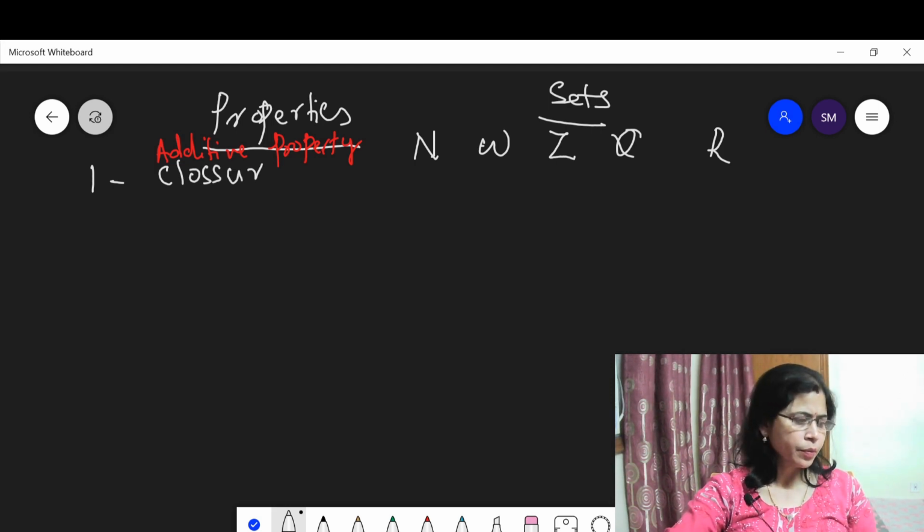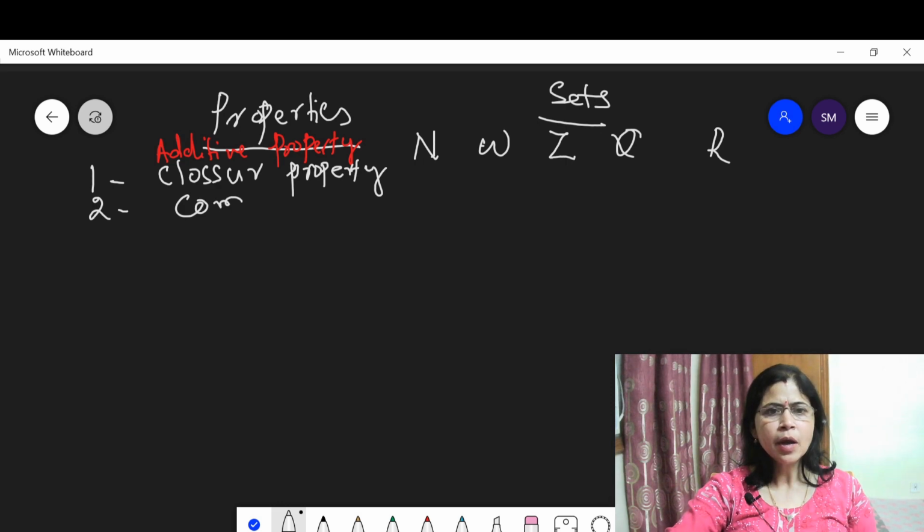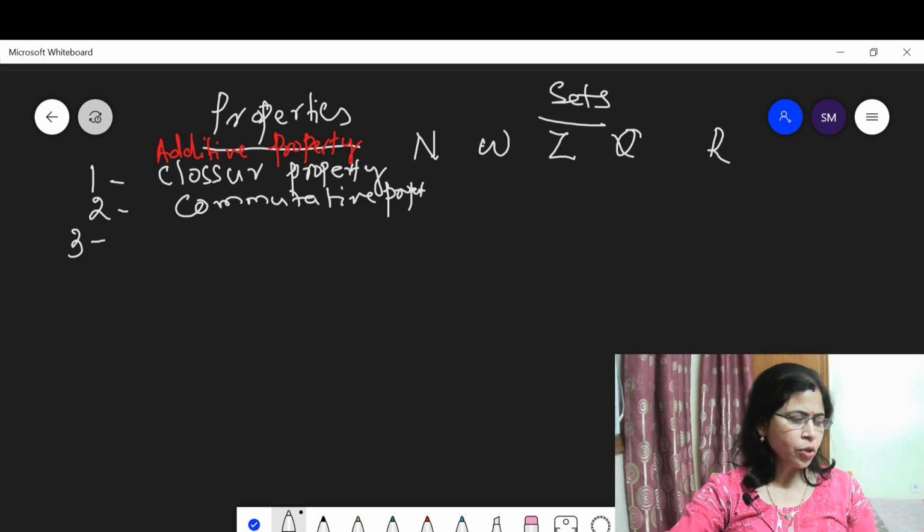Closure property. At first we note down the properties, then we discuss them. Closure property, then next commutative property. Please students, note down commutative property. Then next associative property.